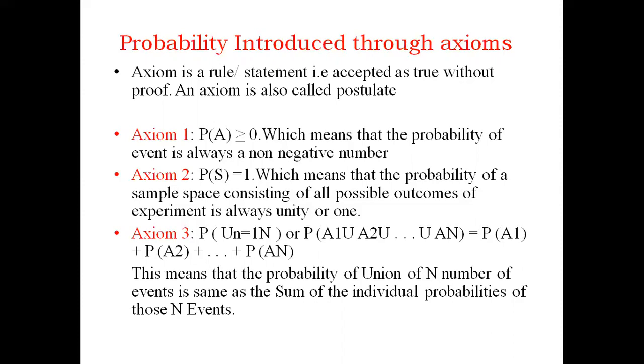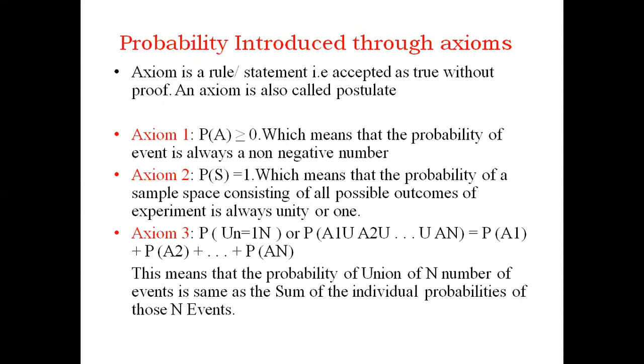Coming to the second axiom: we know the probability of the sample space, consisting of all the possible outcomes, is always unity, or 1. Or I can say the summation of probabilities of the events is always equal to 1. Second axiom.